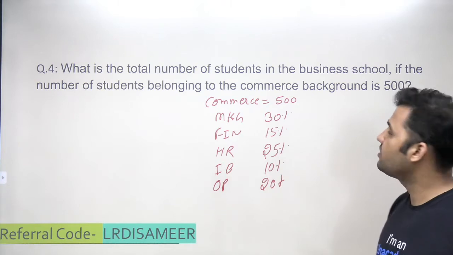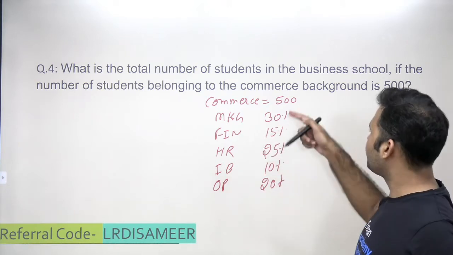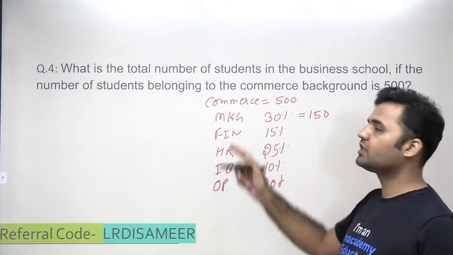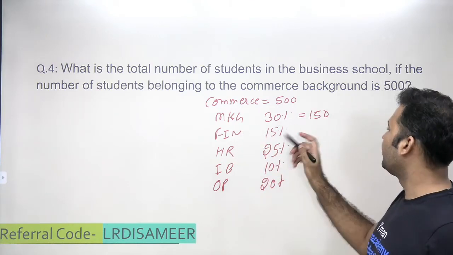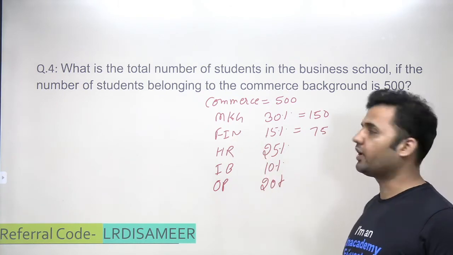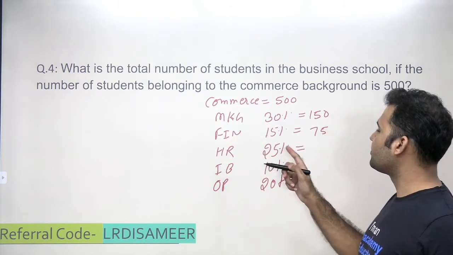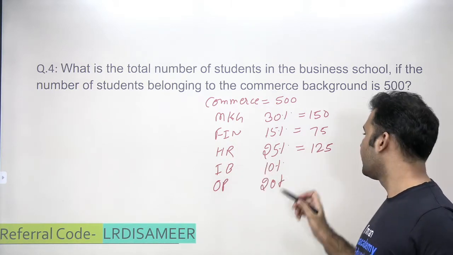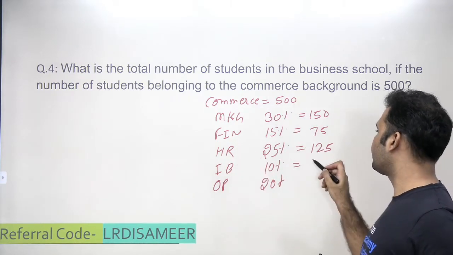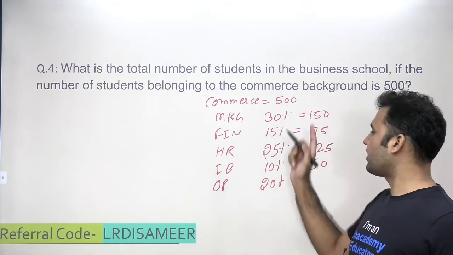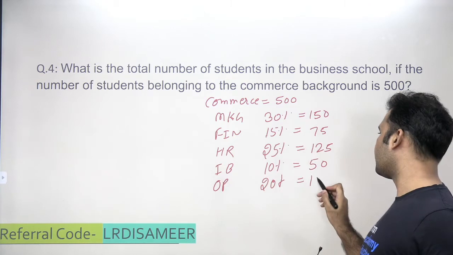Now let's find out what these numbers are. 30% of 500 will be 150. That means out of 500, 150 are going to marketing. 15% of this is 75, so 75 are going to finance. 25% is 1/4, which is 125, so 125 are going to HR. 10% of 500 is 50, so 50 are going to international business. 20% of 500 is 100, so 100 are going to operations.